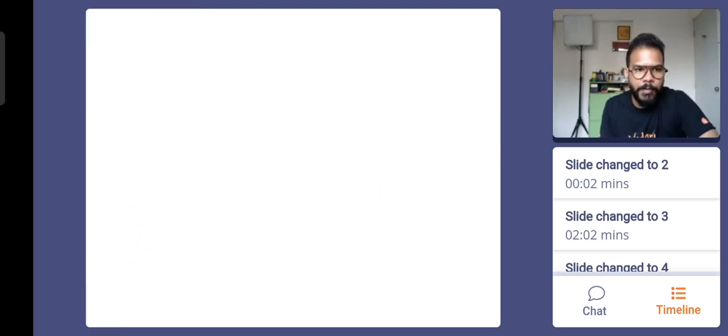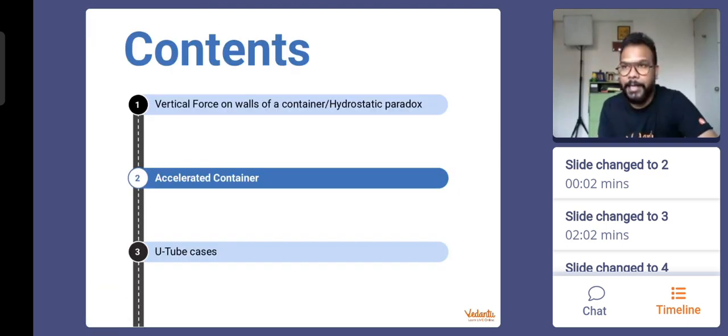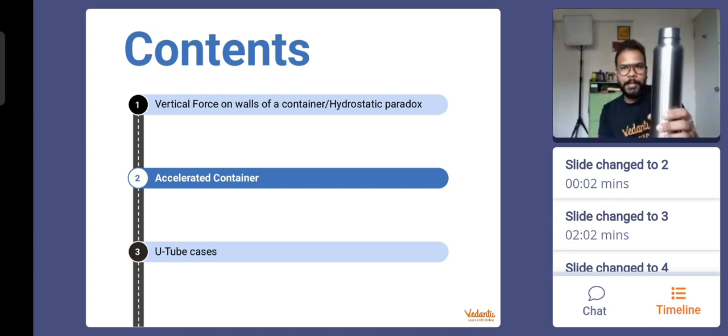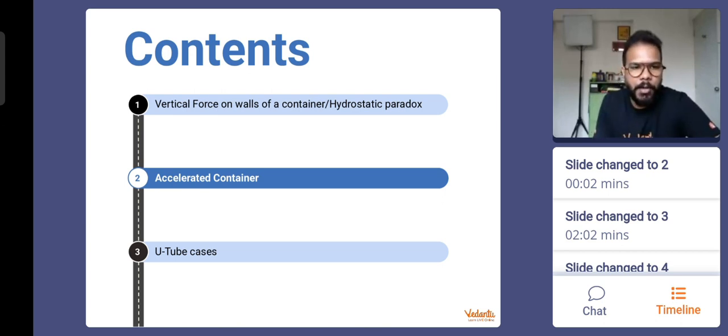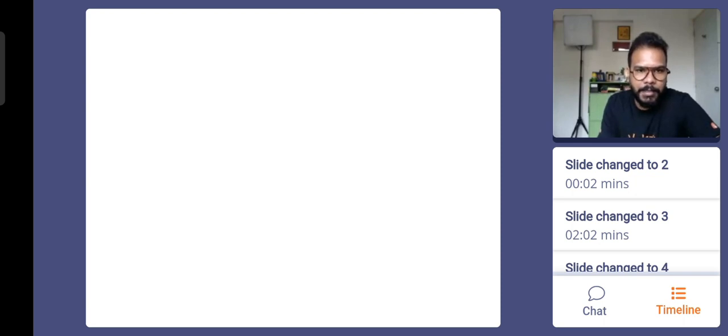Okay, sure, everybody. Let's move to the next topic for today, and that is accelerated container. Means what? Maybe the liquid is filled in the container and it is stationary with respect to the container, but the container is accelerated. So if the container is accelerated vertically, what happens? If it is accelerated horizontally, what happens to the liquid? We'll first speak about the situation when the liquid is accelerated in the vertical direction. Okay. So before I show you the slides, let me just give you a very easy understanding of this.